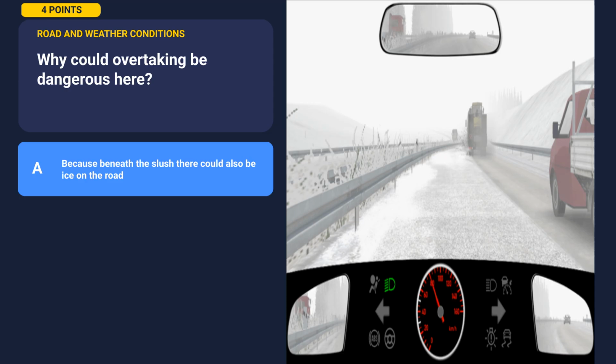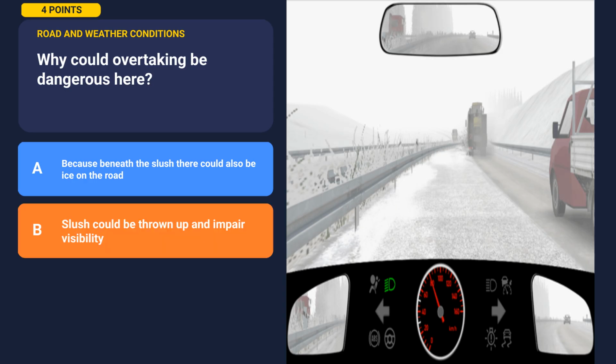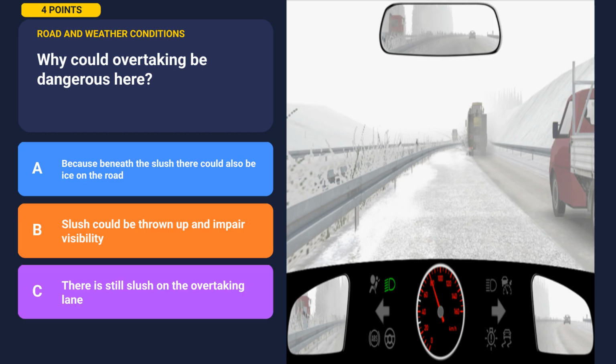Option A, because beneath the slush there could also be ice on the road. Option B, slush could be thrown up and impair visibility. Option C, there is still slush on the overtaking lane. Pause here if you want to think about it. Once you've decided, let's continue.